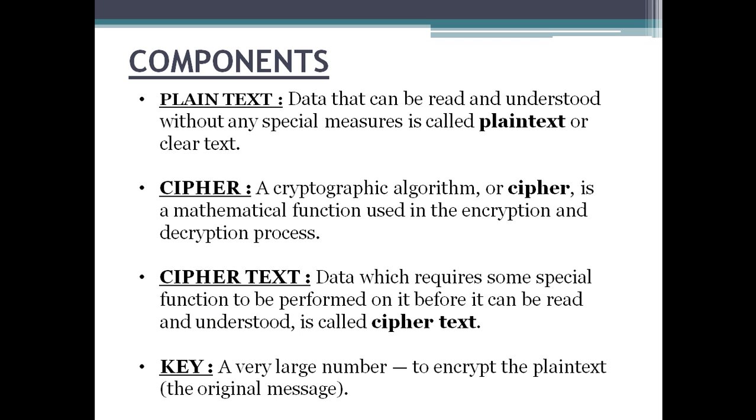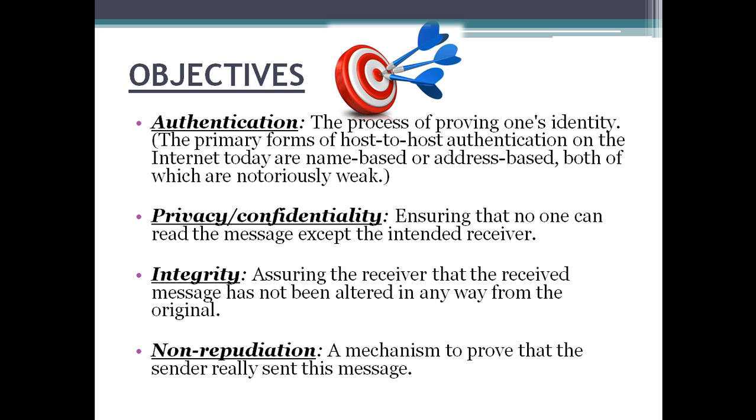Now, what are the components? Plain text is data that can be read and understood without any special measures; the data which is to be encrypted is the plain text. The cipher is the cryptographic algorithm, a mathematical function used in the encryption and decryption process. Once the cipher is applied, we get unreadable text, which is known as cipher text. That is data which requires some special function to be performed on it before it can be read and understood. And the key, as I have told you, is a very large number which is used to encrypt the plain text.